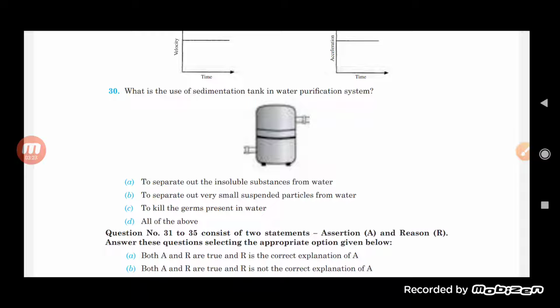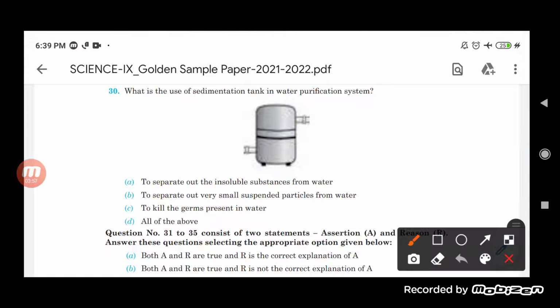The options are: to separate out insoluble substances from water, to separate out very small suspended particles from water, to kill the germs present in the water, and all of the above. Basically, the sedimentation tank is there to separate the insoluble substances present in the water, because the insoluble ones will settle down at the bottom. So the correct option is the first one, that is, to separate out the insoluble substances from the water.